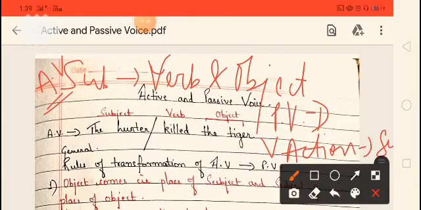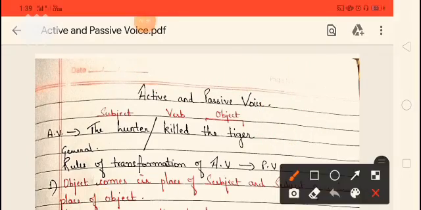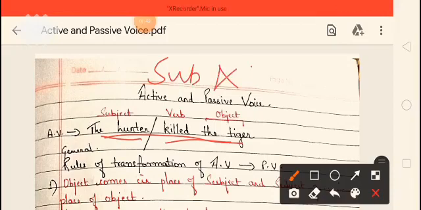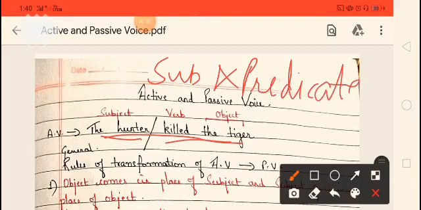Before going to the general rules, let us understand the sentence. Suppose our sentence is, the hunter killed the tiger. Now as we know, a sentence can be divided into two parts, subject and predicate.